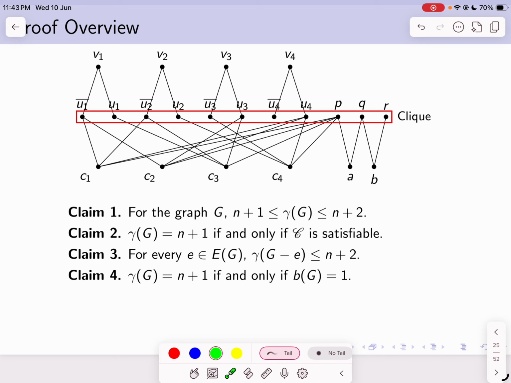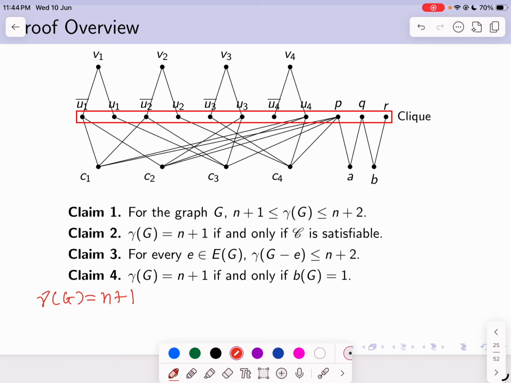So if the domination number of this graph is n plus 1, and if I delete the edge qb, then in the graph G minus qb, I must include one of the vertices p, q, and I must include one of the vertices u_i and u_i bar.